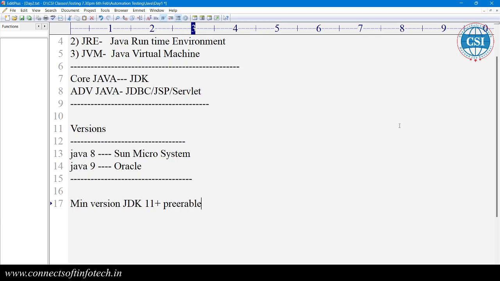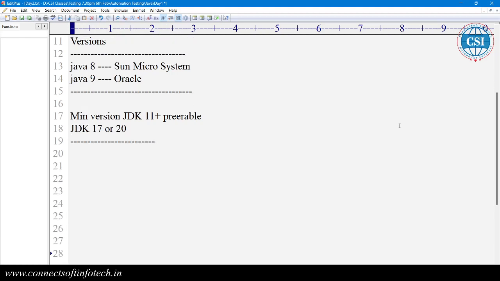We can use JDK 11 or above, 11, 12, no problem. I think we have JDK 17 or 20 right now. We are going to use JDK 17, no problem.